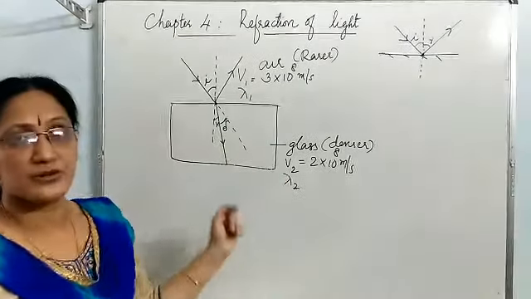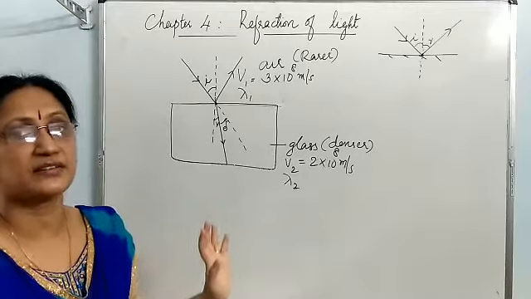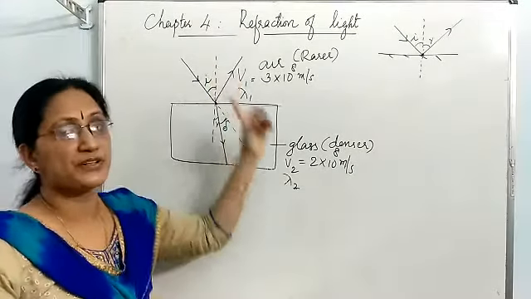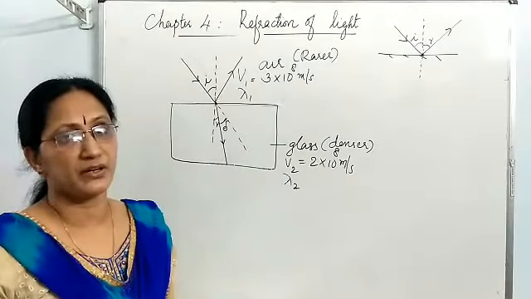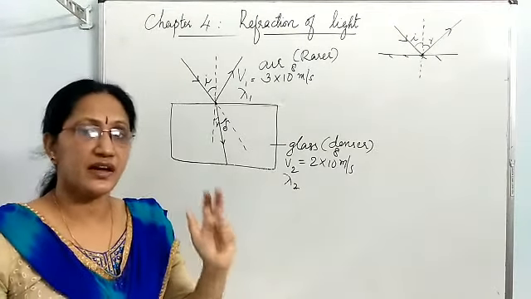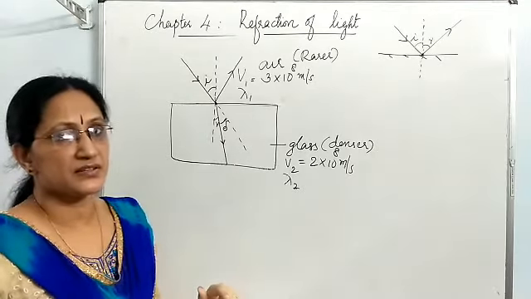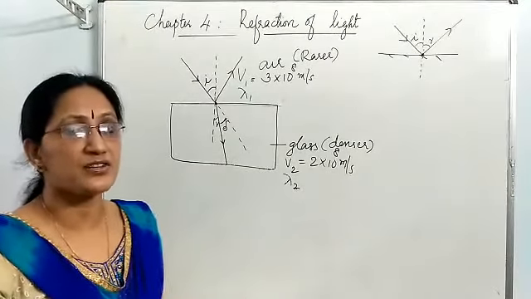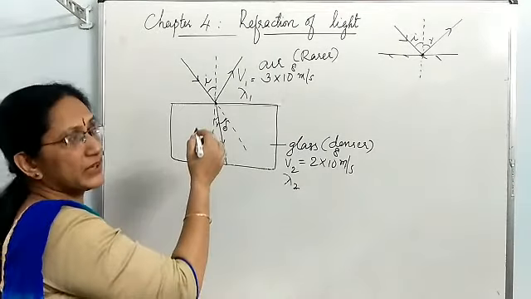Direction also changes. So these are the three factors changing while light enters from one optical medium to another optical medium. Once again I repeat, speed or velocity changes, direction changes, wavelength changes. But there is a physical quantity that remains constant, and that is the frequency of the light.